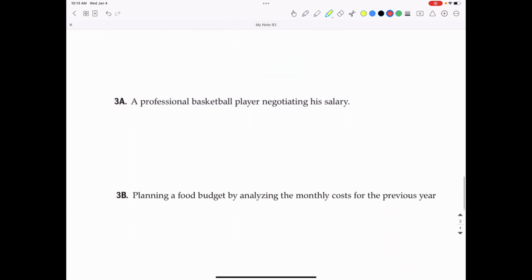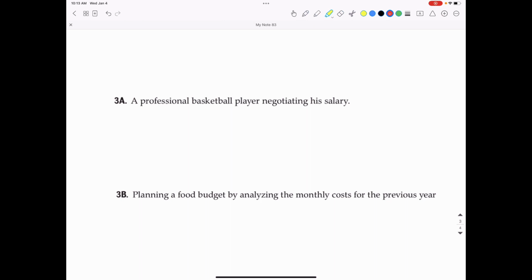Basketball player negotiating his salary. Now, in the case of the basketball player, he's going to probably want to use the mean because he's going to want to include those high salaries of the stars in the league. He's going to want to include the LeBron Jameses in his salary to try to increase his own salary. So he would probably want to use the mean for his benefit.